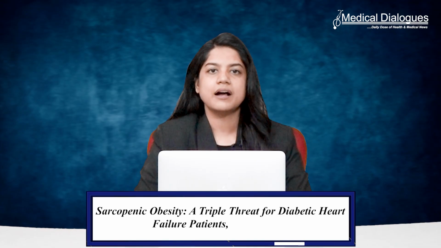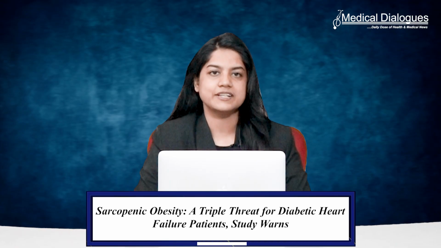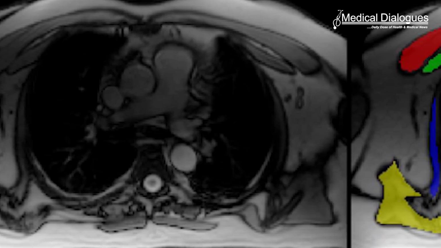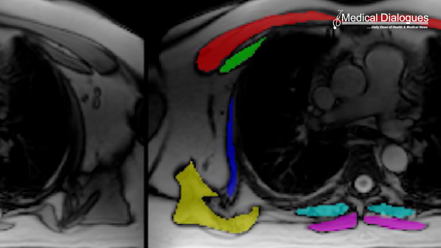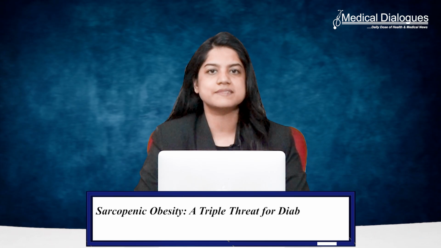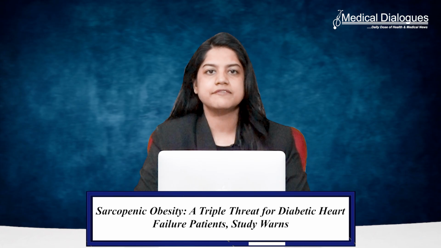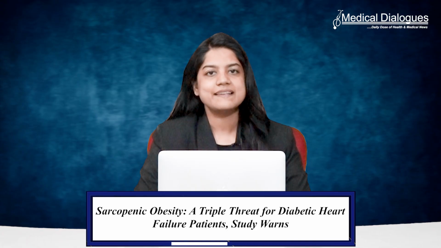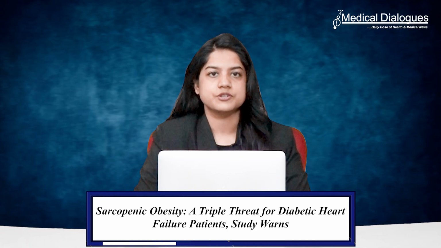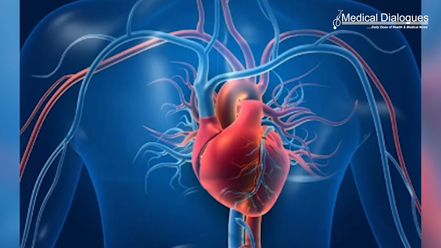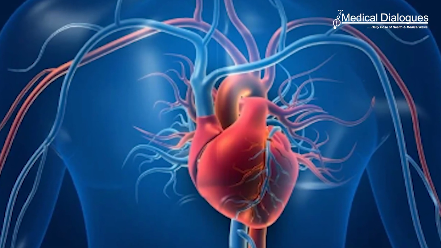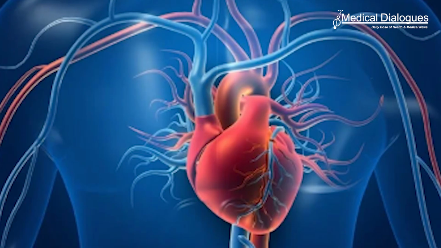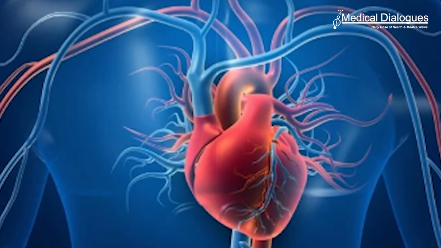Obesity is common among heart failure patients and is a key risk factor for its development. For this purpose, the researchers analyzed 283 patients using cardiac MRI with thoracic skeletal muscle index as a measure of muscle mass. Patients were classified based on median skeletal muscle mass and body mass index, identifying those with obesity and low SMI as having SO. Left ventricular volume, function, and systolic strain were evaluated, while clinical characteristics and cardiovascular outcomes, including heart failure readmission, cardiovascular mortality, and heart transplantation, were recorded.